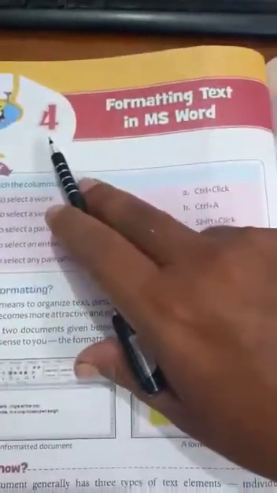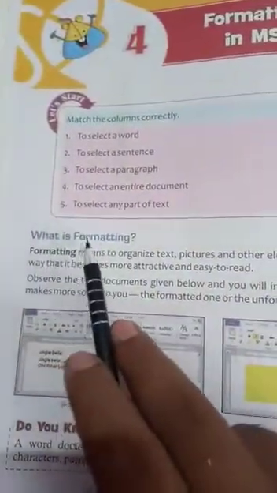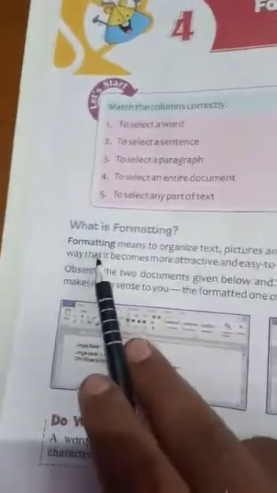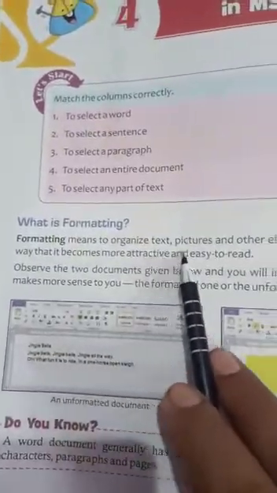I am your computer teacher and this is my new video of class 4th, and your chapter is chapter 4, formatting text in MS Word. Today's topic is what is formatting. Formatting means to organize text, pictures and other elements in a document in such a way that it becomes more attractive and easy to read.